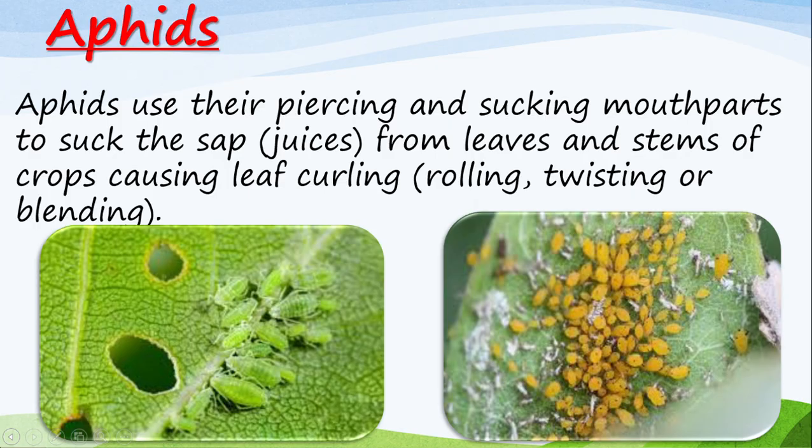Some edges are curled or they are twisted. Have you ever seen that? Yes. Now that is the effect of aphids. When they attack the leaf, they cause the leaf to curl or to roll. So they suck the sap.